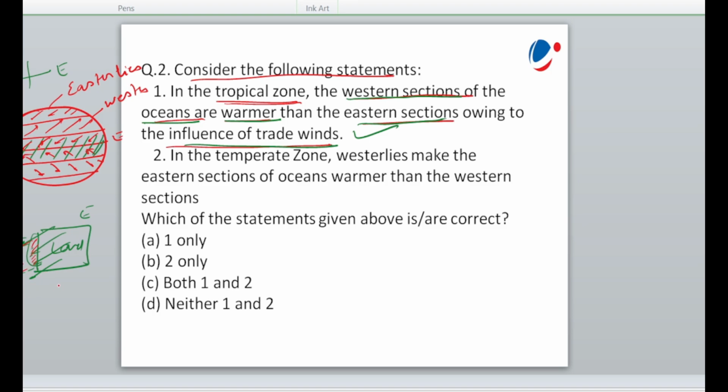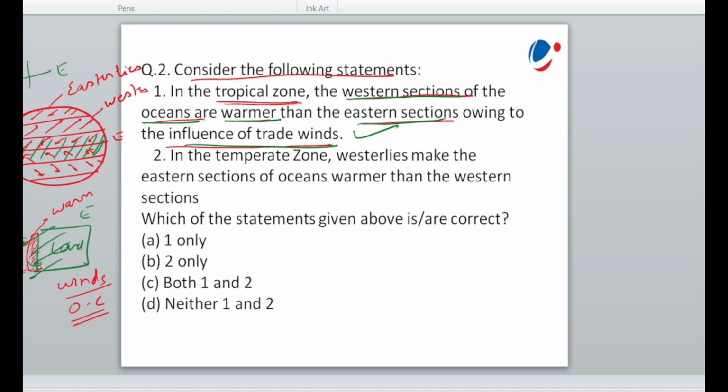ठीक है? These winds are also responsible for the formation of ocean currents. ठीक है? Primary source of the formation of the ocean currents is the winds. तो ये जो ईस्टर्न मार्जिन वाला जो वाटर है ये ड्रैग करेगा और इसको वेस्टर्न मार्जिन में लेके जाएगा. यहाँ पर जो होगा ये ऑब्वियसली सरफेस वाटर है. सरफेस वाटर will be a warm water, but this warm water will be dragged to the western margin and compiled on the eastern margin of the land.